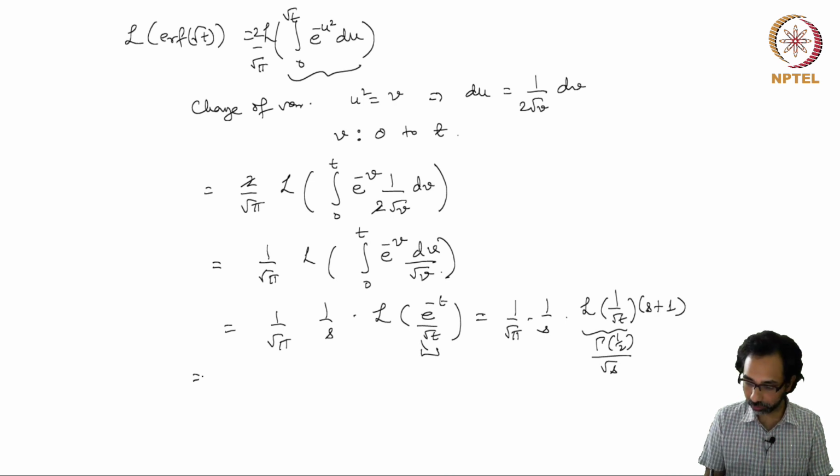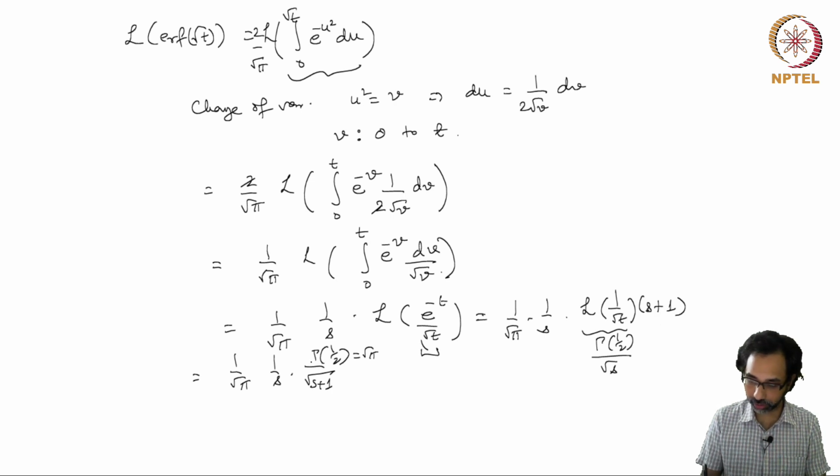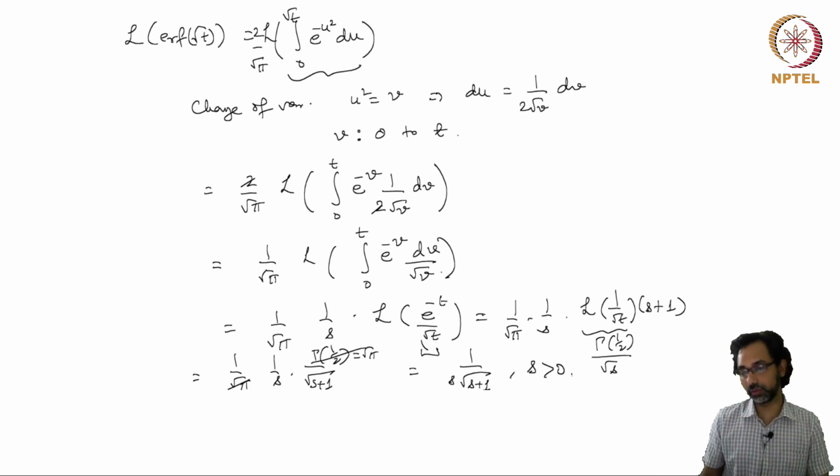So in the end we will get 1 over square root of pi times 1 over s and 1 over square root of s plus 1, and in the numerator we have gamma half, but gamma half is actually exactly square root of pi. So this factor and this factor cancel out, and you have 1 over s times square root of s plus 1, which is valid for s greater than 0. So the Laplace transform of the error function of square root of t is 1 over s times square root of s plus 1.